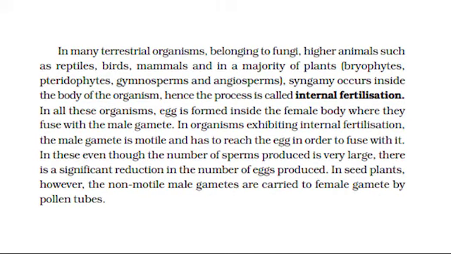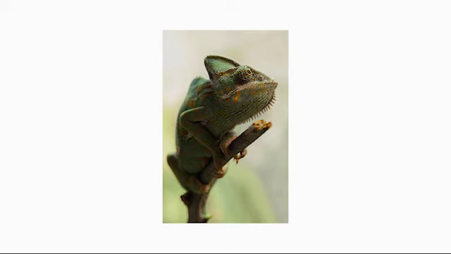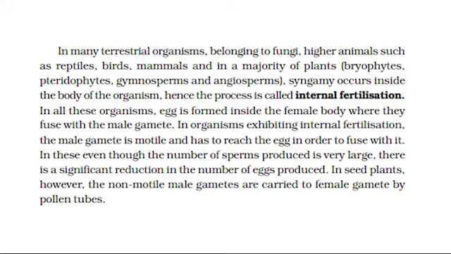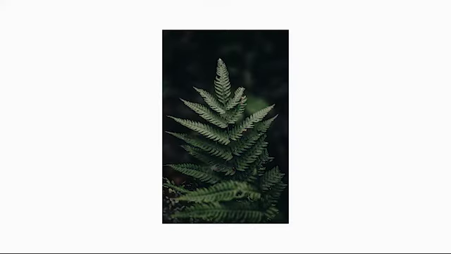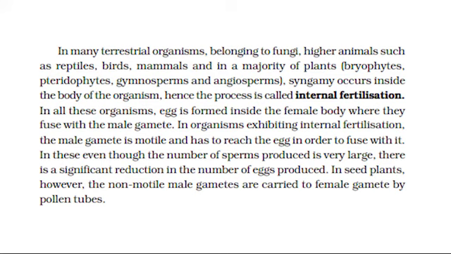In many terrestrial organisms, belonging to fungi, higher animals such as reptiles, birds, mammals and in a majority of plants, bryophytes, pteridophytes, gymnosperms and angiosperms, syngamy occurs inside the body of the organism, hence the process is called internal fertilization. In all these organisms, the egg is formed inside the female body where it fuses with the male gamete.